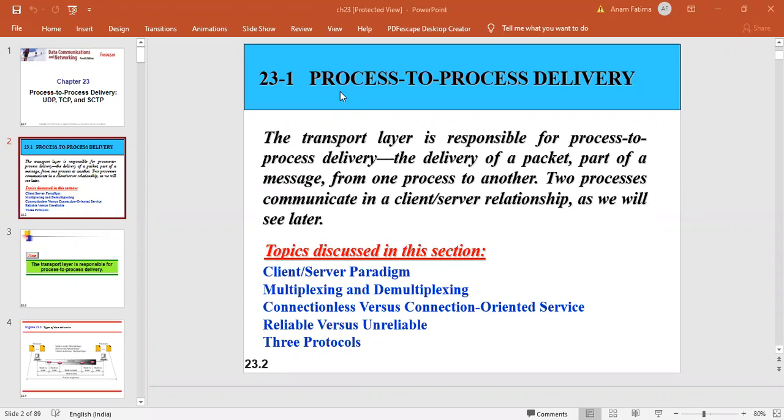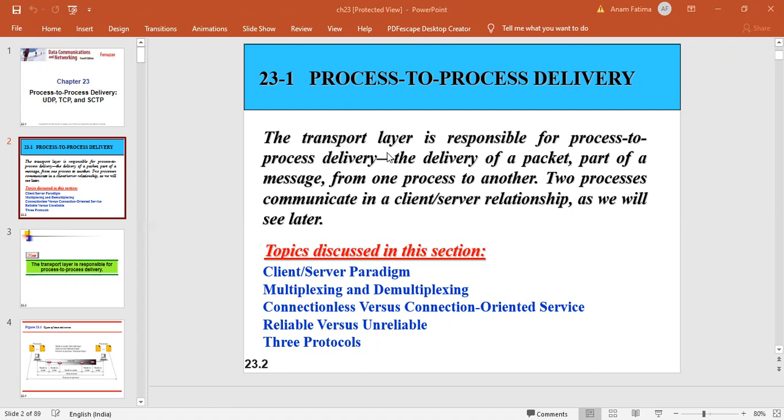Till now we had been studying about the network layer, which was responsible for host-to-host delivery from source to destination. The next layer, which is part of Unit 4 and which we'll be discussing, is the transport layer. We've seen that the network layer is responsible for making your packet go from the source to the destination.